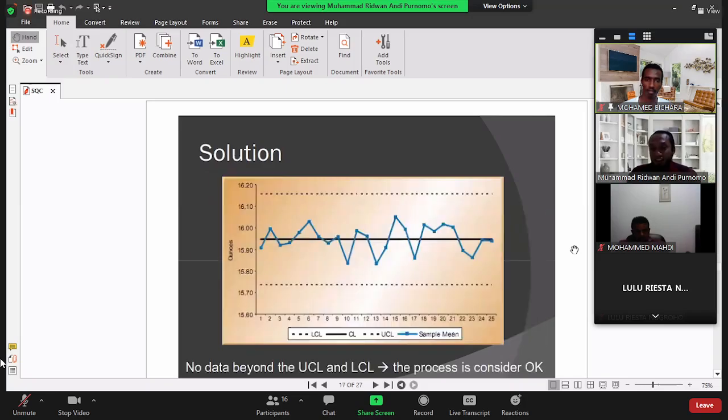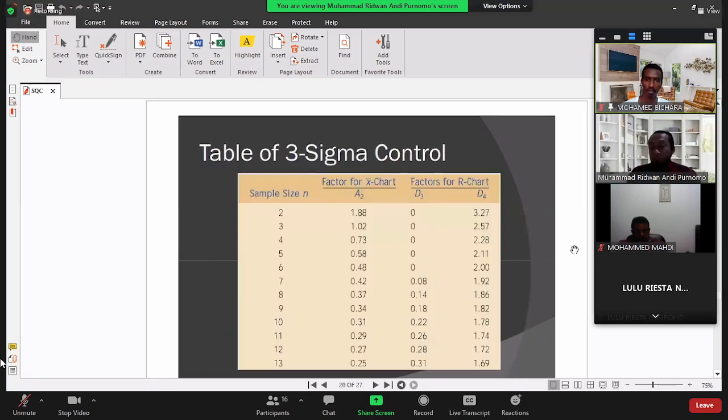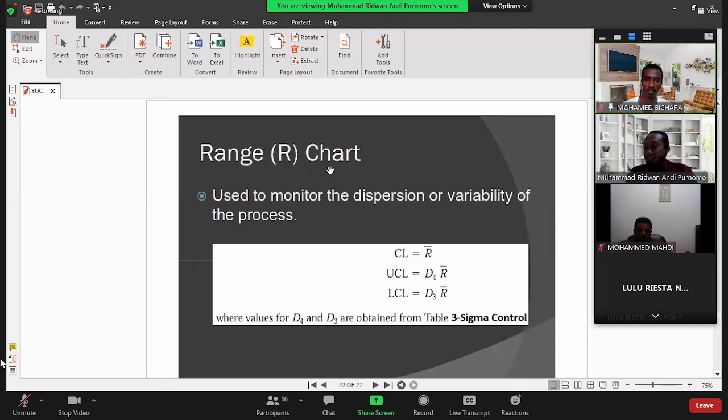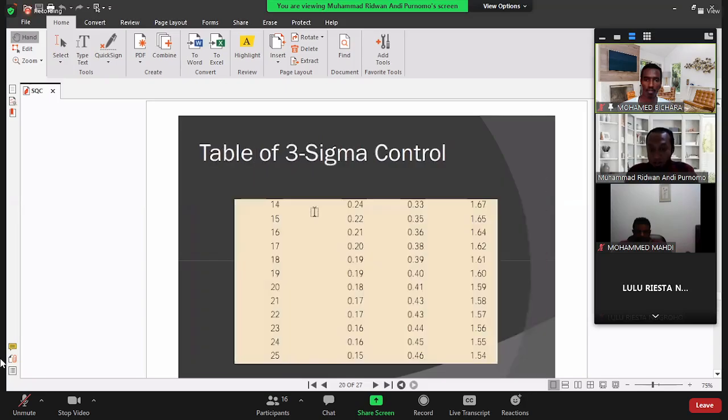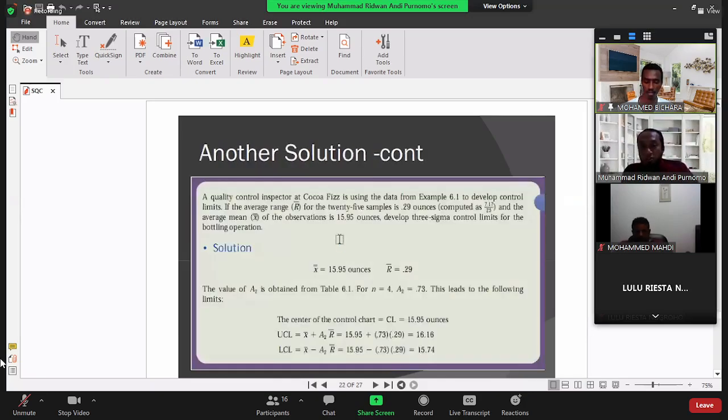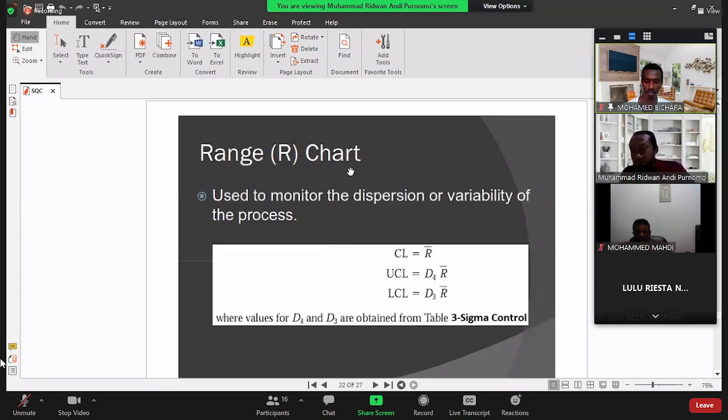Okay, if clear, then we continue to develop the control chart based on range value. This R chart is used to monitor the dispersion or variability of the process. Previously, we used the X bar chart to make sure all of the product is still on the target. Now we want to evaluate the dispersion, the variation of the products. We use this R chart. Now we will try to develop the R chart.